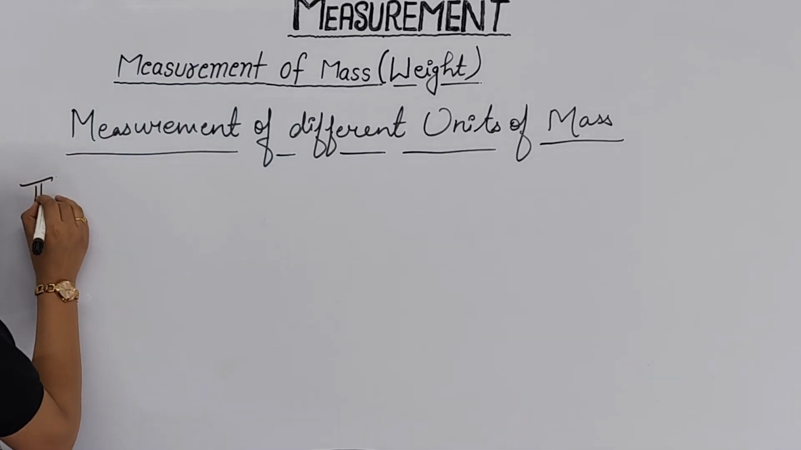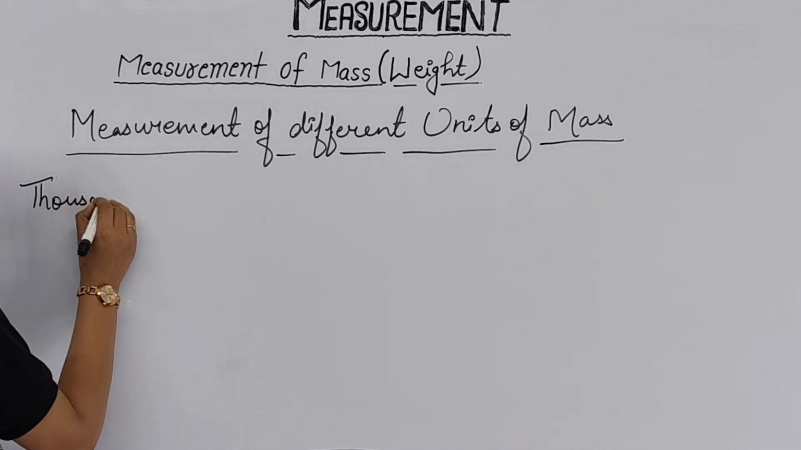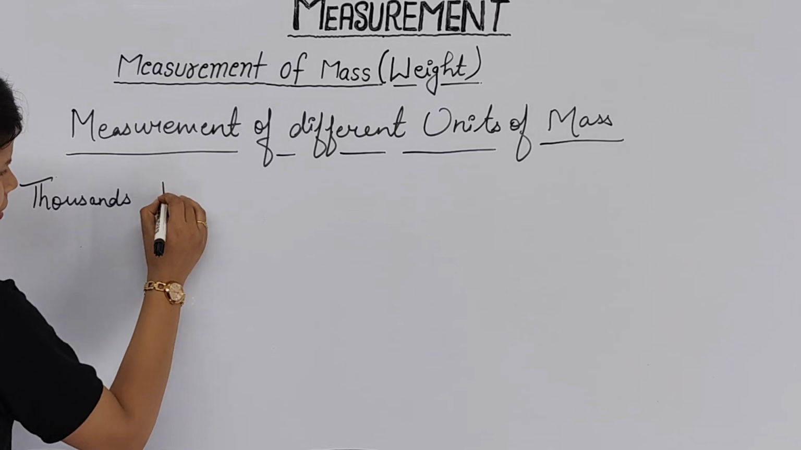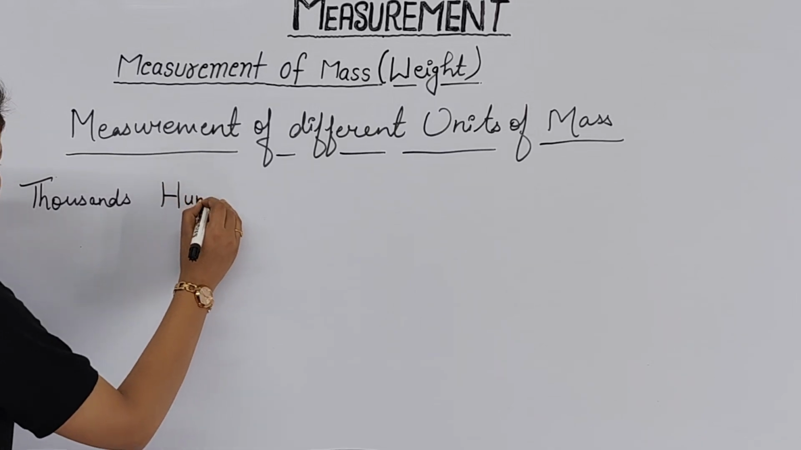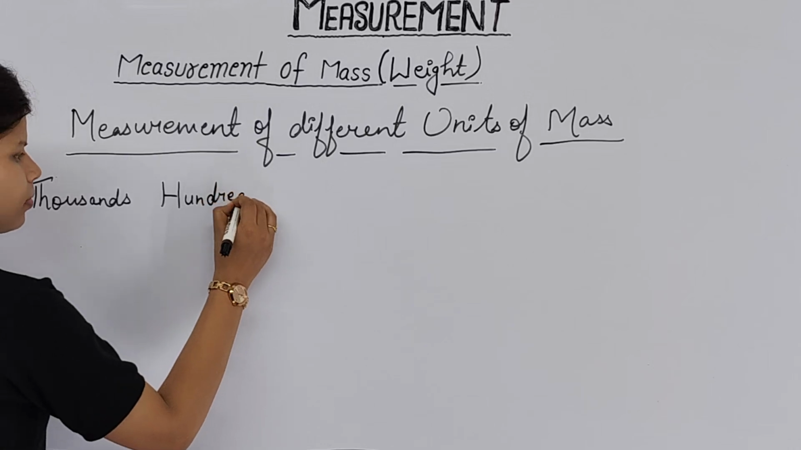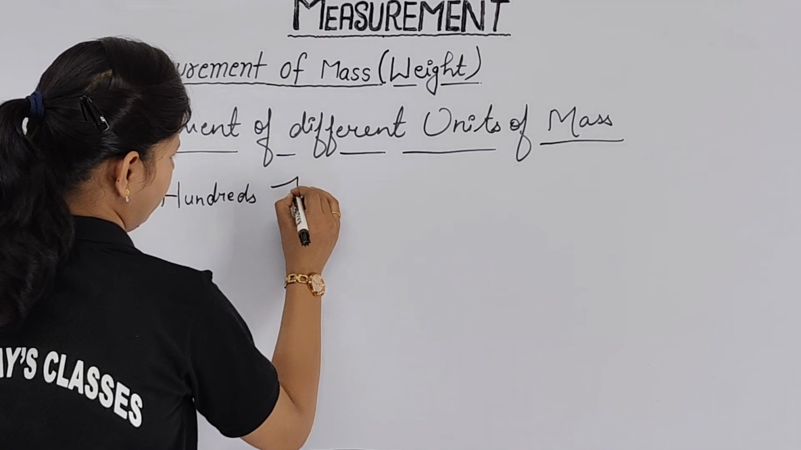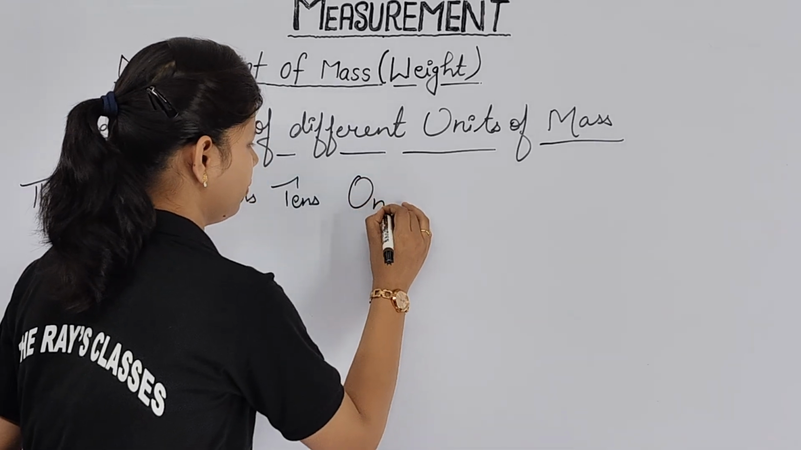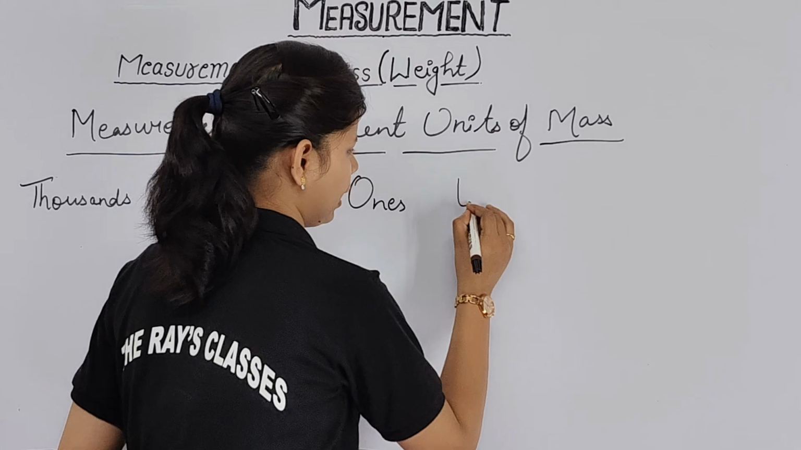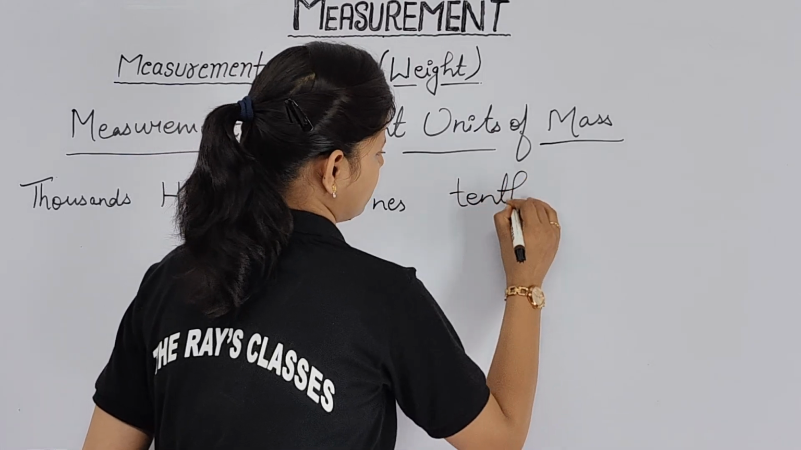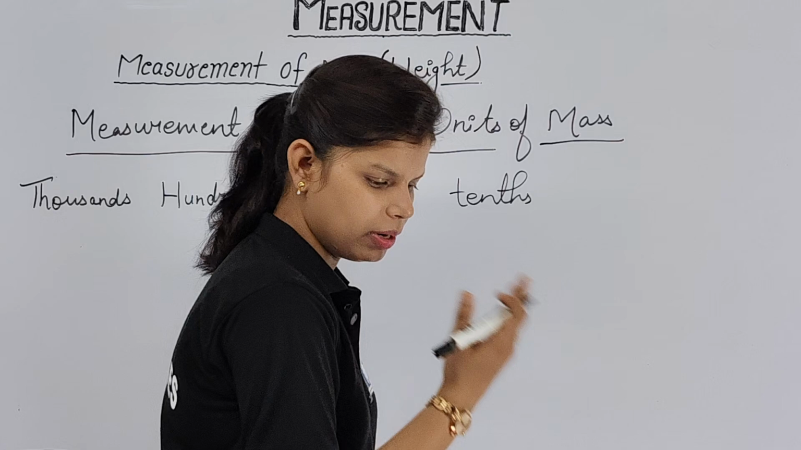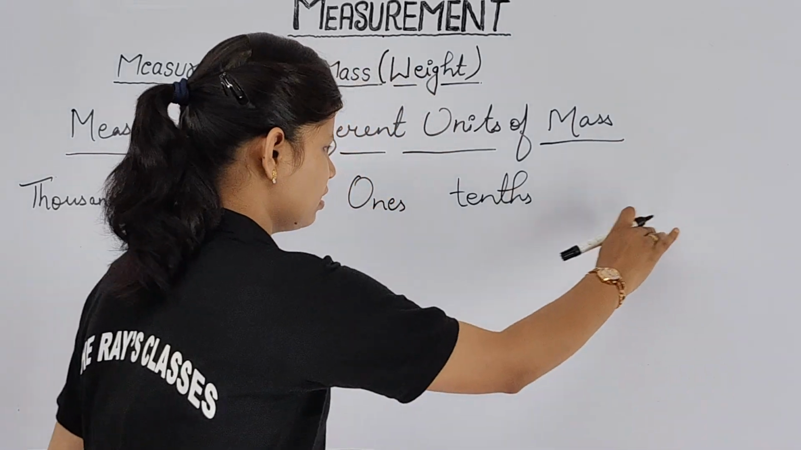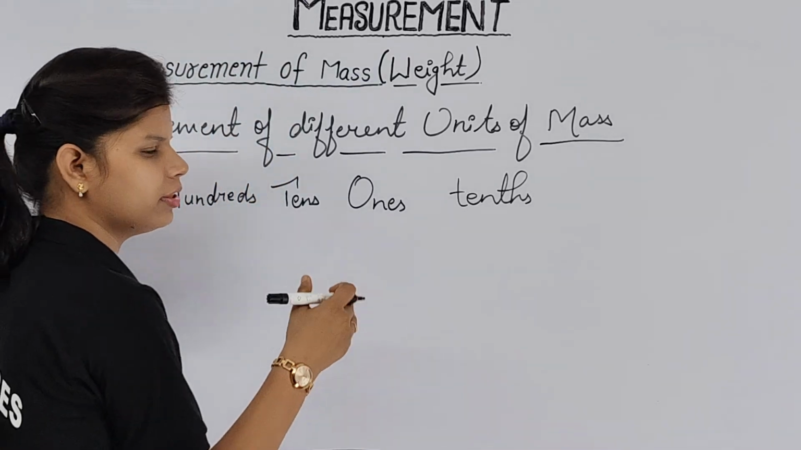First we are having thousands. After thousands we are having hundreds. Then we are having tens. Then we are having ones. Then tens. This representation is similar for length, for mass and also for capacity. There is no change in this part. Only there will be a change in their units.